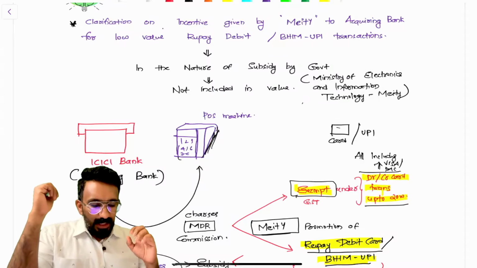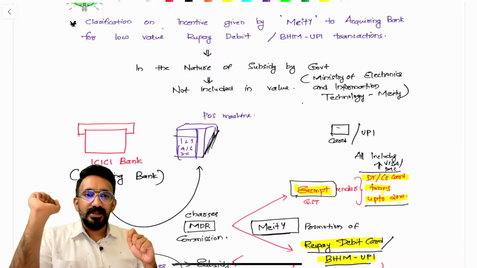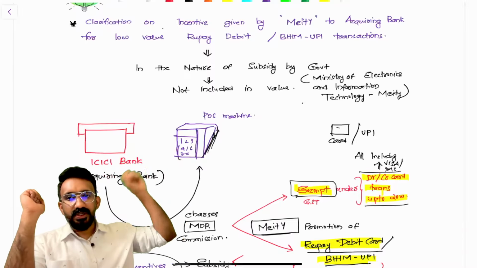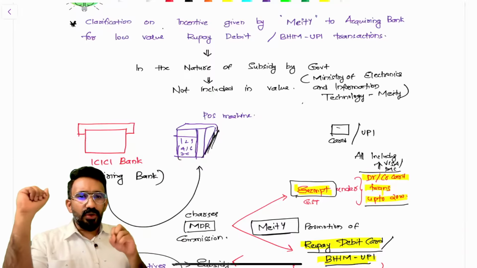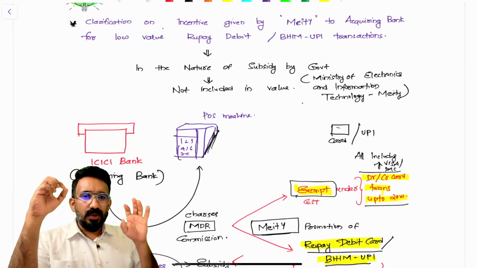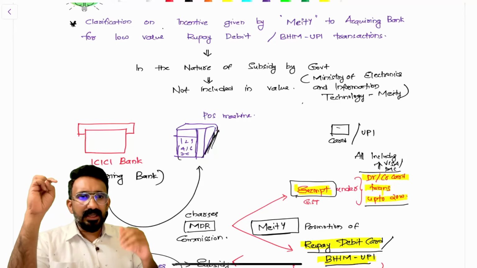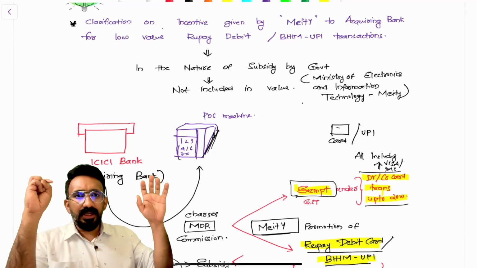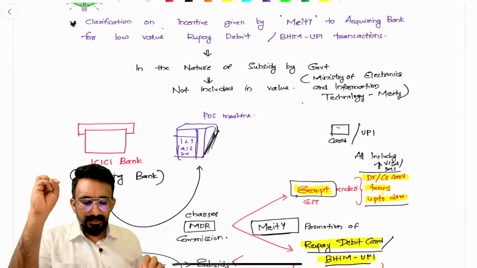Next, there's an interesting circular in your value of supply chapter that I'm going to discuss. It's a little bit tricky. If you've not gone through this, it'll slightly confuse you. I can explain this with some examples if you want, but be with me to understand the primary structure.